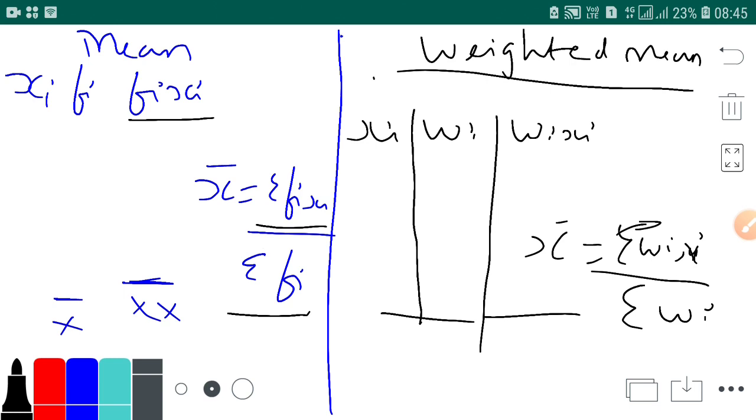Let's do the sum. We'll be starting with illustration number 13.